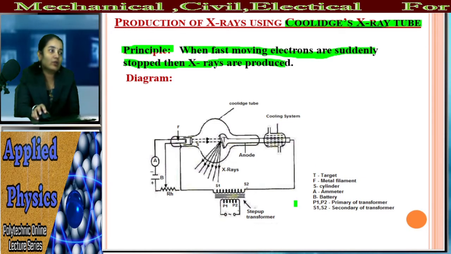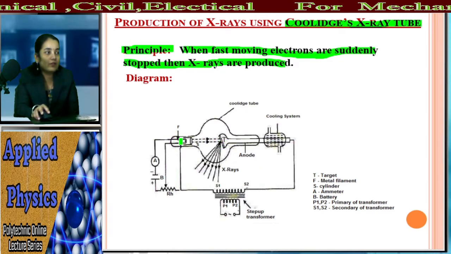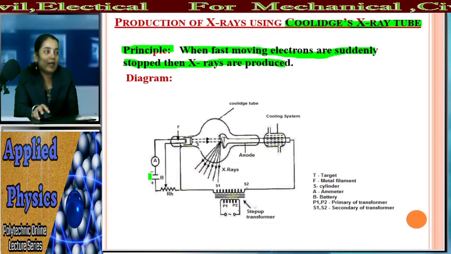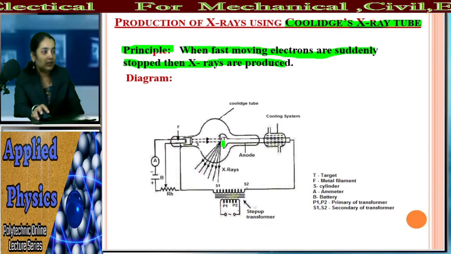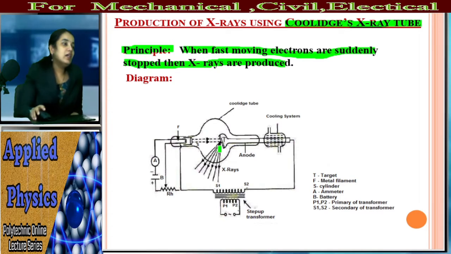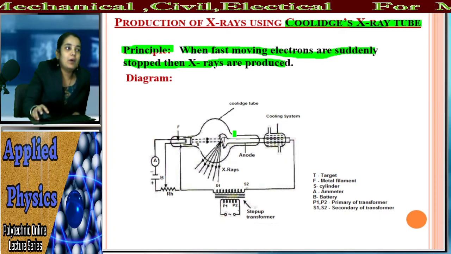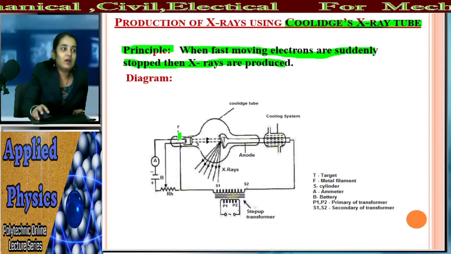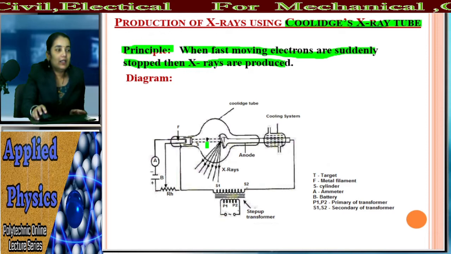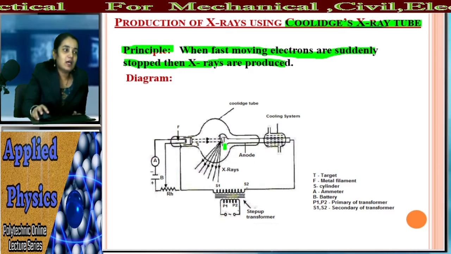In that Coolidge X-ray tube, we have used two metal plates. One is the filament. The filament is connected to the terminal of a battery, and we have taken the target atom, that is molybdenum or tungsten. On the target atom the fast moving electron beam is suddenly stopped, and because of that the radiations are produced.